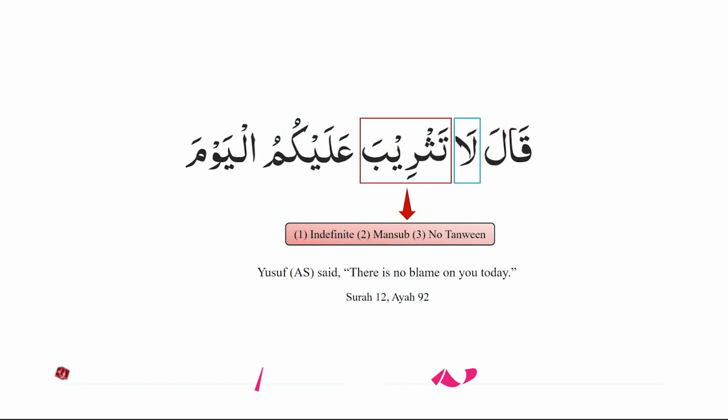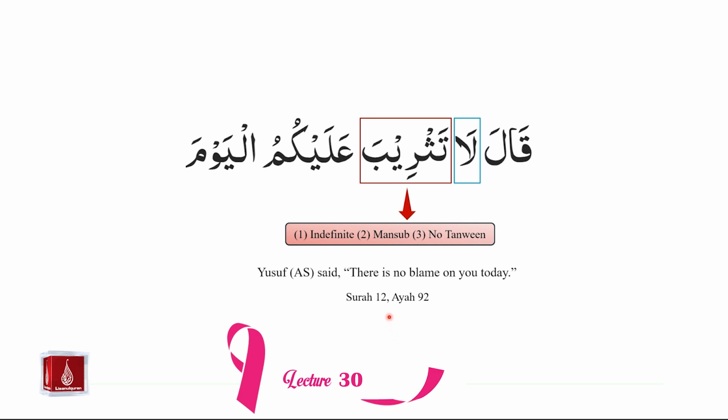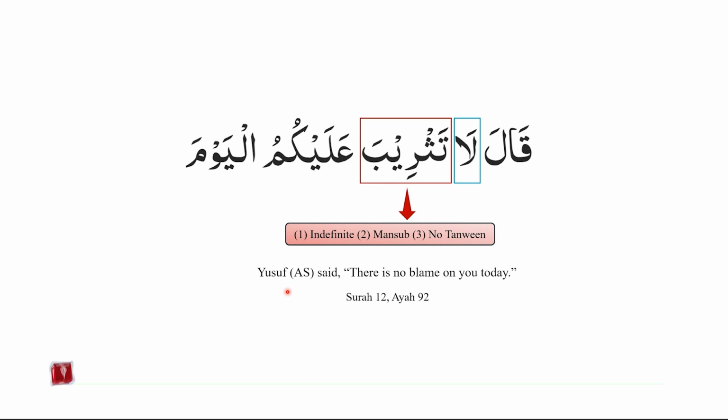Our final example from the Holy Quran is from Surah number 12, ayah number 92, where we see the use of La Tathriba. This law is Laa-e-Nafi jins, or the law of absolute negation, because it is followed by an ism that is indefinite, mansoob, and there is no tanween on it. This ayah is referring to Hazrat Yusuf alayhi salam, and he said, there is no blame on you today.